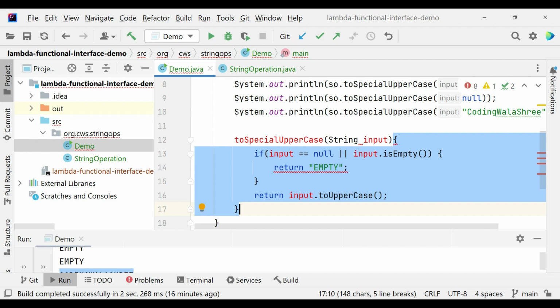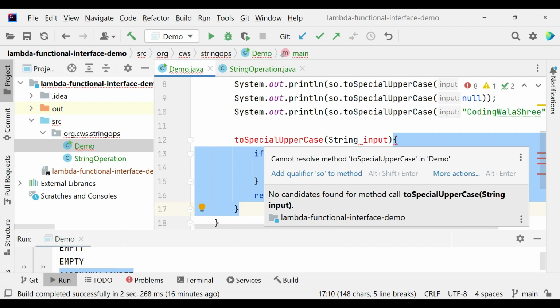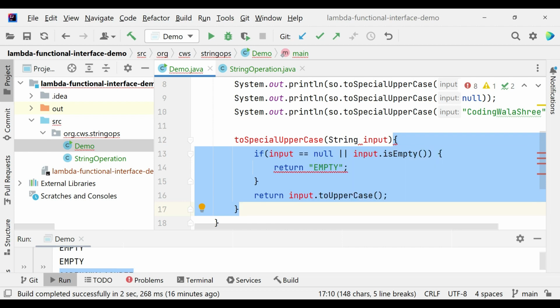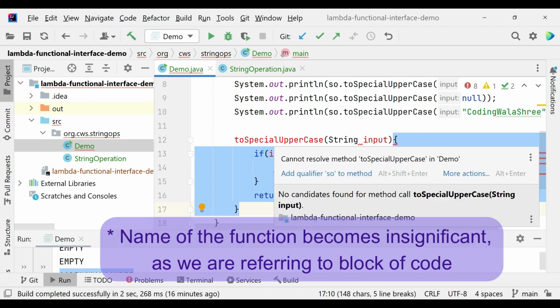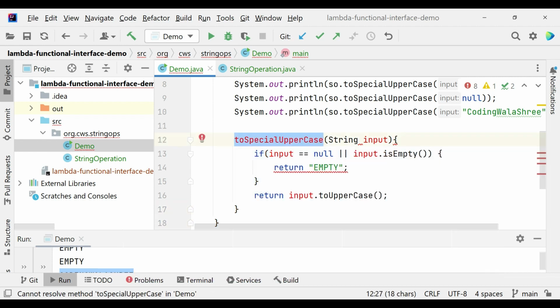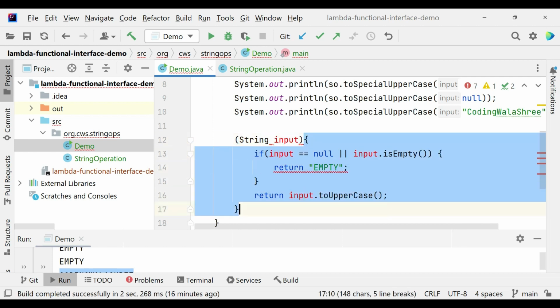We are not accessing this block of code again and again. So what we really need is the block of code, and we don't need to know its name, right? So I can even get rid of this. Okay, so what is left with us is nothing but the input and what it returns as an output.